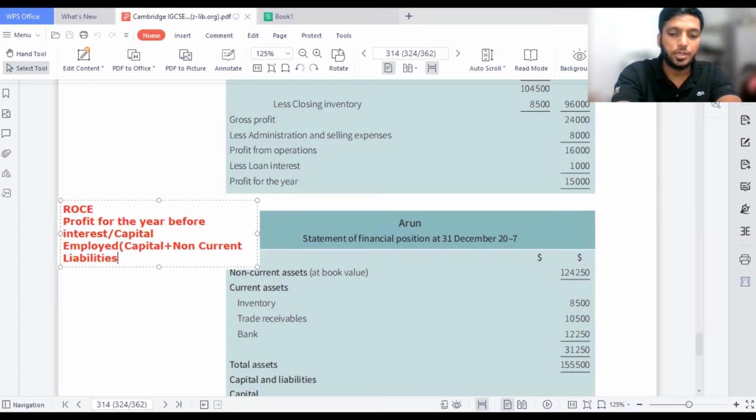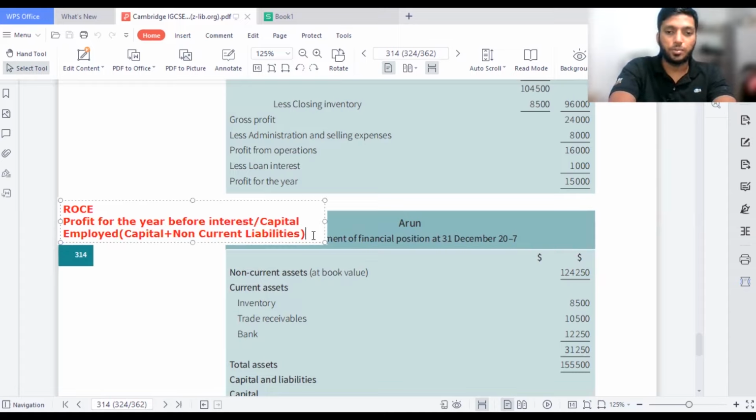Non-current liabilities means the long-term liability the business has taken. Now, how do you find the profit for the year before interest? For the profit for the year, you got here 15,000. So before interest means this 1,000, you need to add it back to this 15,000, or you can take this 16,000. That is the profit for the year before interest. That is 16,000. So I'll take 16,000.